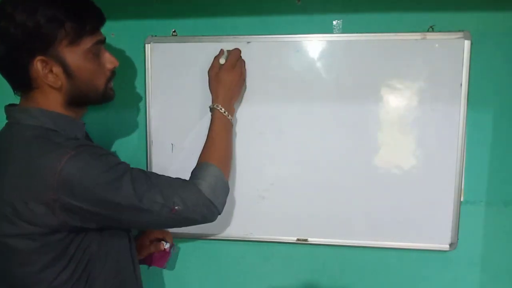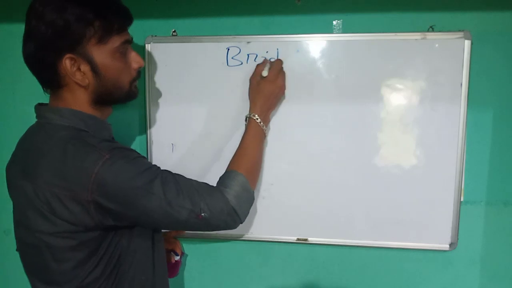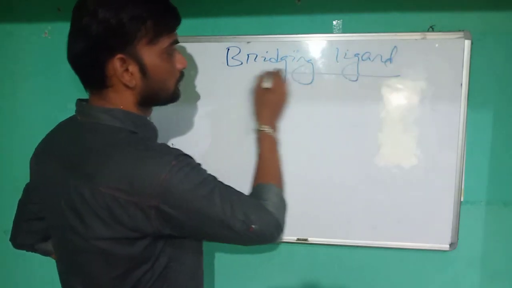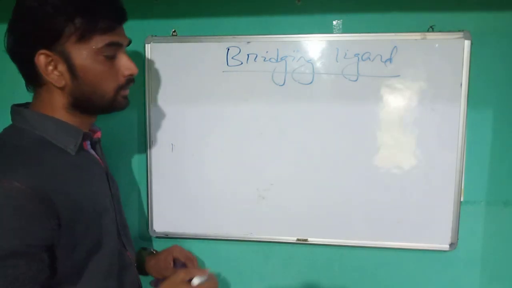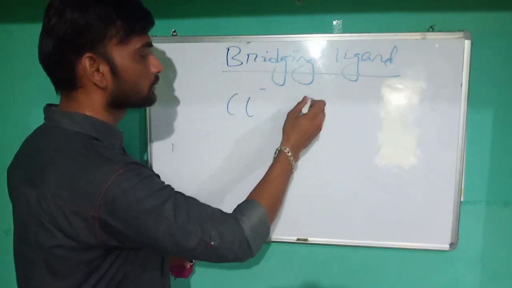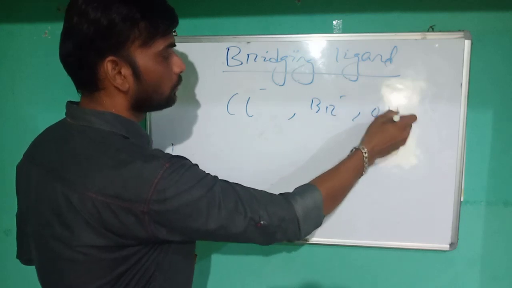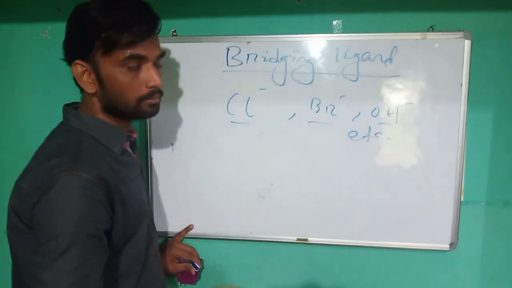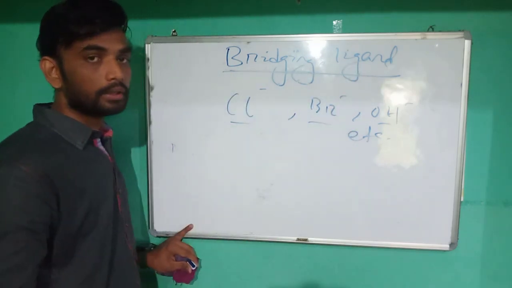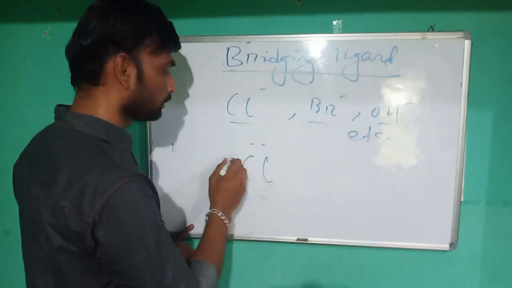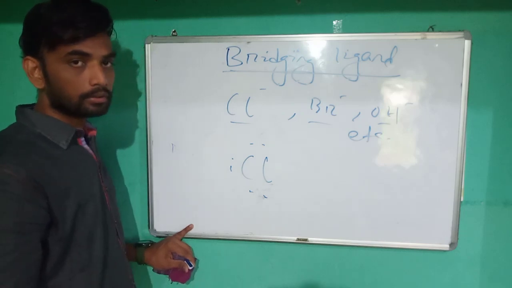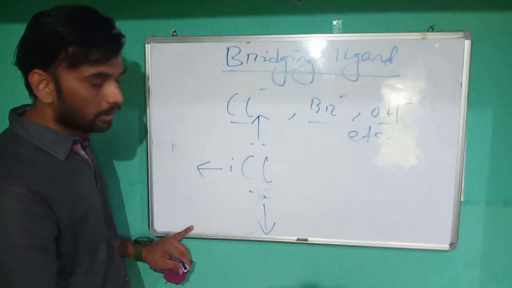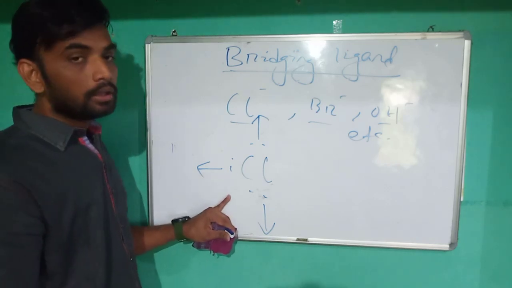The last example is the bridging ligand. There are some ligands, Cl minus, Br minus, OH minus, etc. Completely these are monodentate ligands. Bridging ligands are monodentate ligands. When chlorine contains 3 lone pairs of electrons, chlorine at a time is bonded with 3 metal atoms.